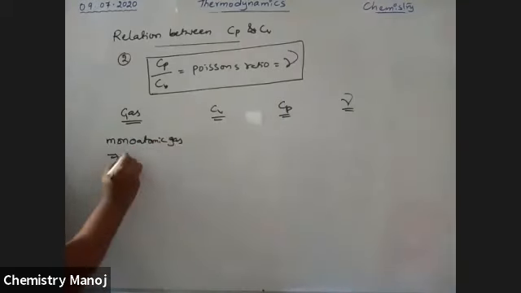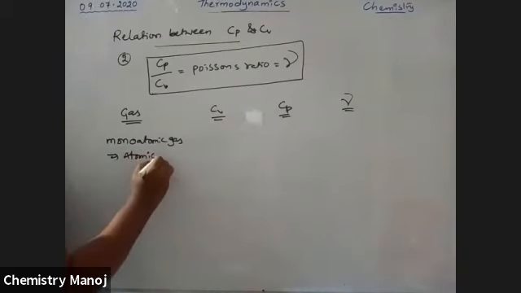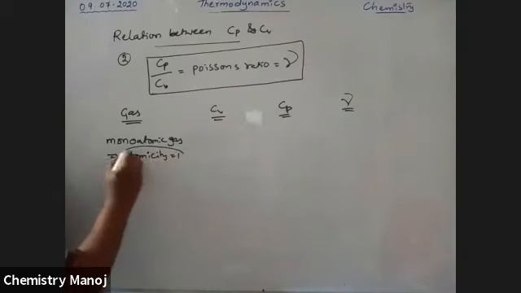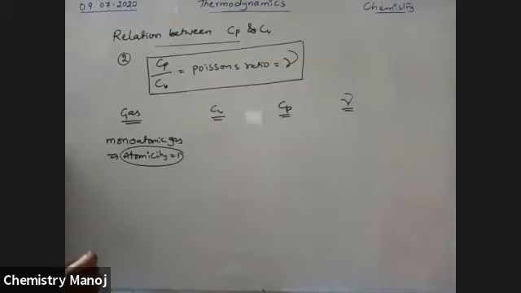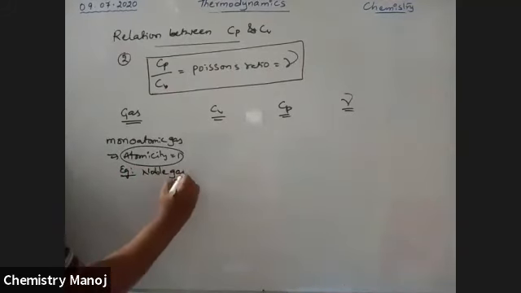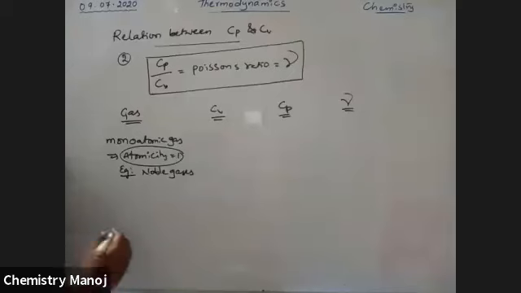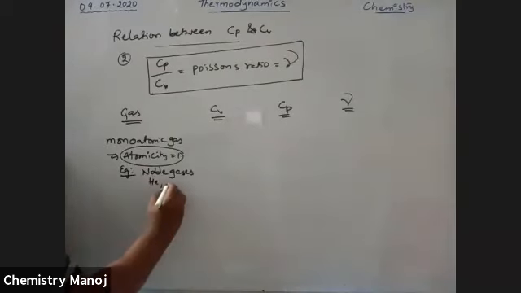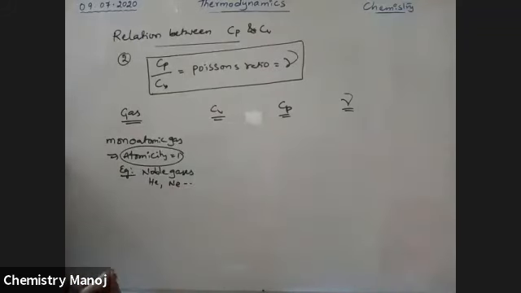Monoatomic gas. That means atomicity is equal to 1. Atomicity means number of atoms in one molecule. The best example for this one is noble gases: helium, neon, argon. Those gases are all monoatomic gases. Its molecule contains only one atom. So like this, all noble gases are monoatomic.